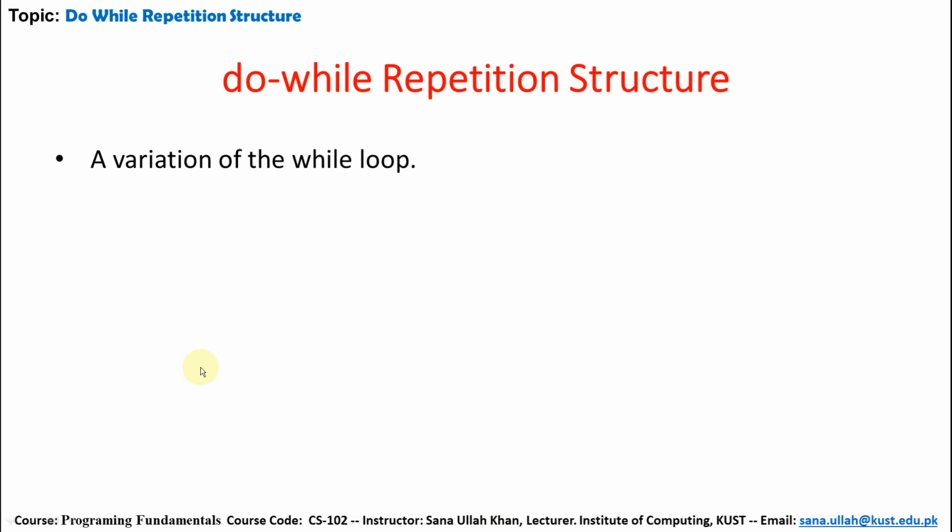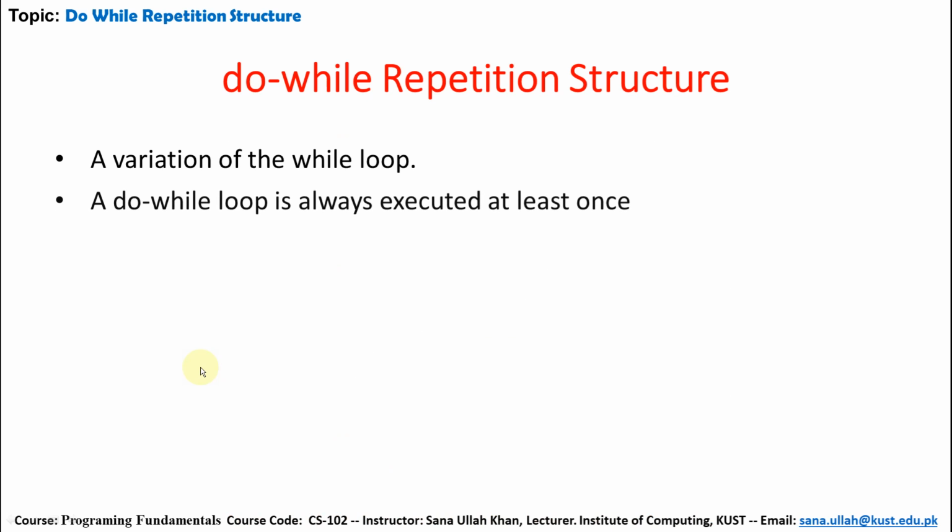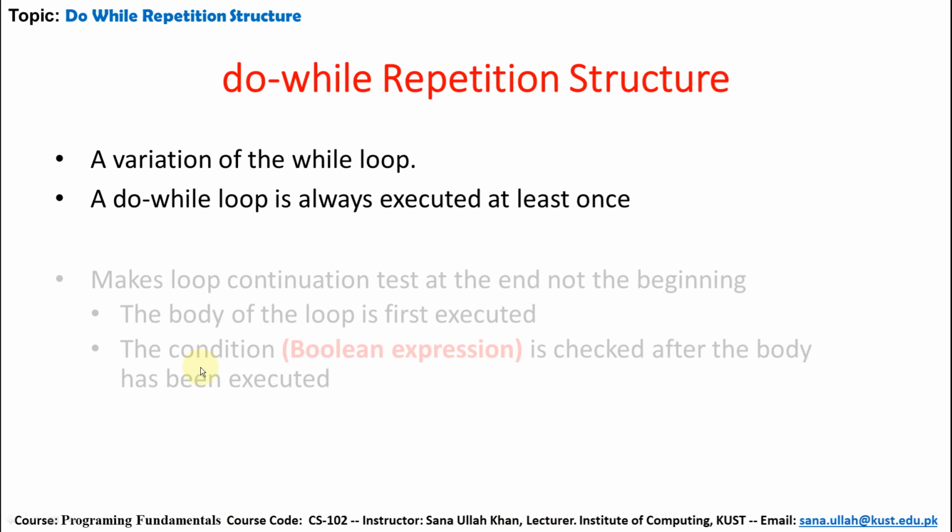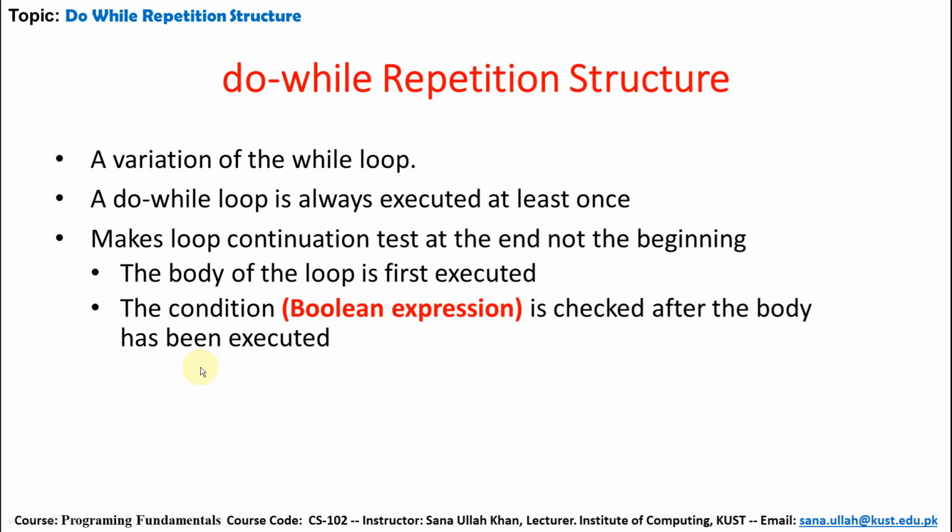So what is meant by the do-while repetition structure? A variation of the while loop. We have already discussed the while loop. In the while loop, first of all the condition is checked and then the statement will be executed. So the do-while loop is the advanced or varied version of the while loop. A do-while loop is always executed at least once, while a while loop is not executed even once when the condition becomes false. So it makes the loop continuation test at the end, not the beginning.